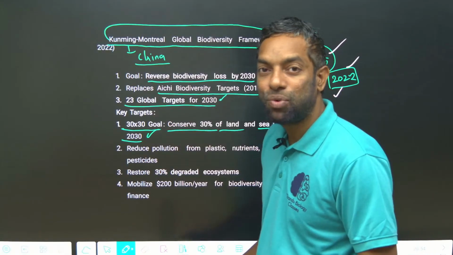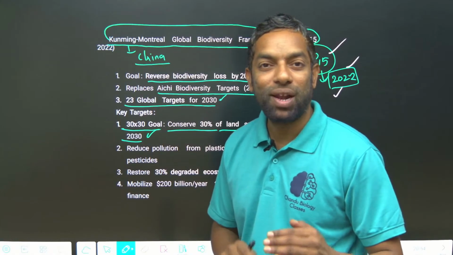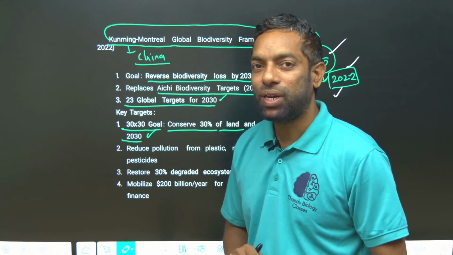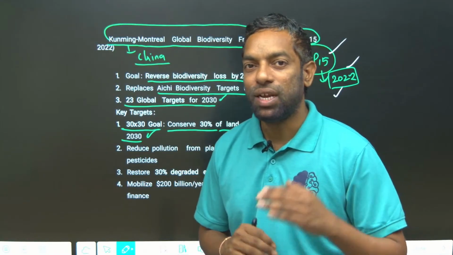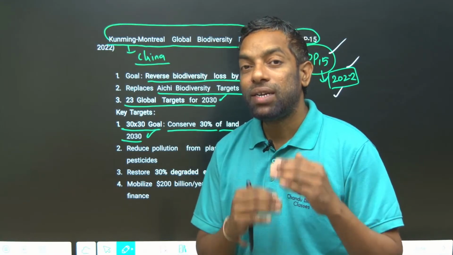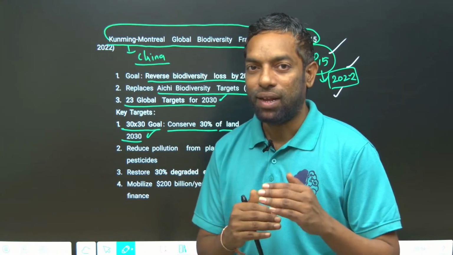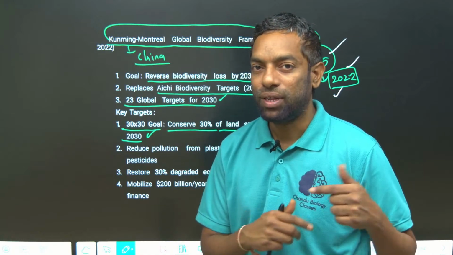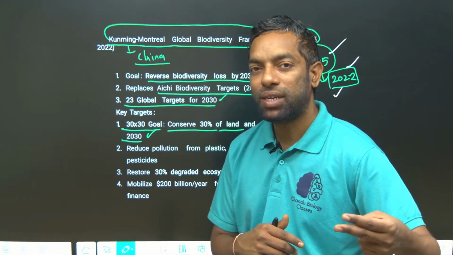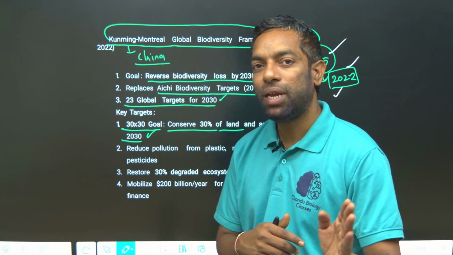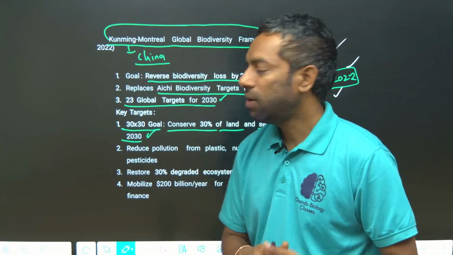This is the most important Kunming protocol. The Kunming-Montreal protocol is historically the most important in the Convention on Biological Diversity. Conference of the Parties 15 took place in Kunming in 2022. It is conducted every 2 years, right? 2022 in Kunming, 2024 in Colombia. I hope you guys understand.